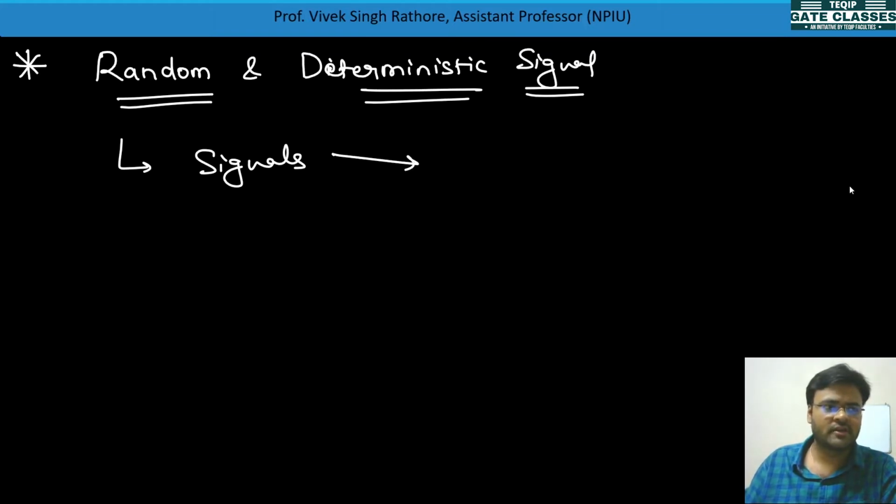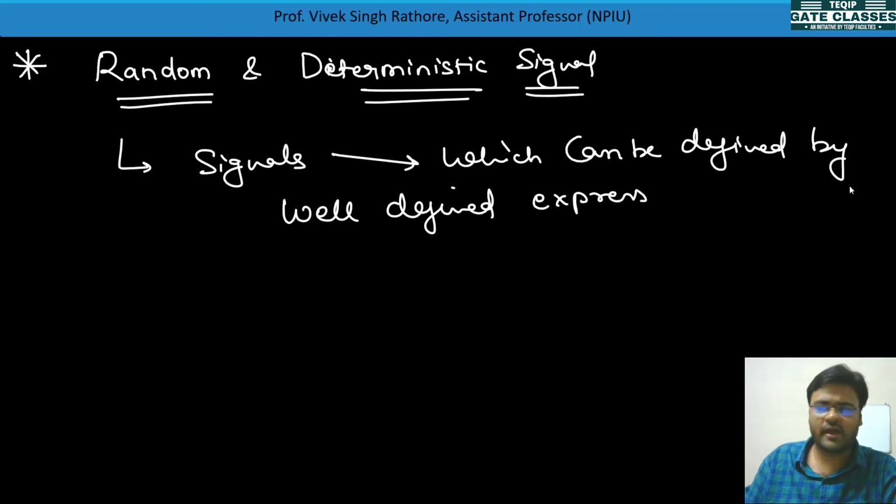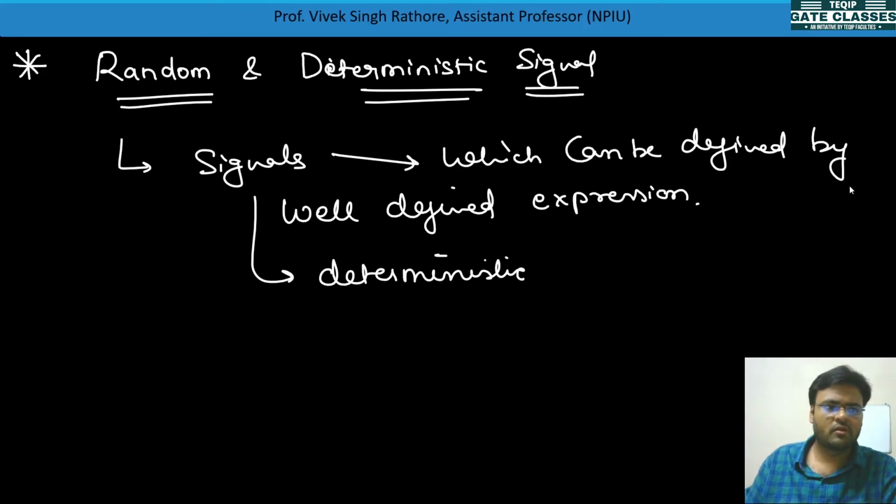Signals which can be defined by a well-defined expression are called deterministic signals.